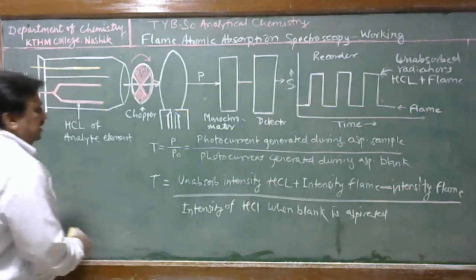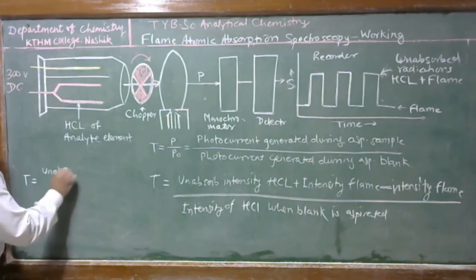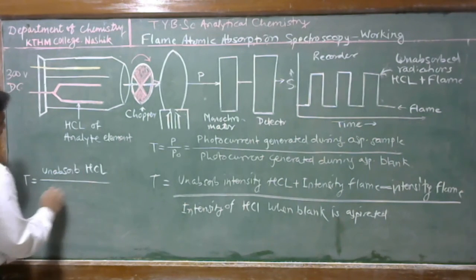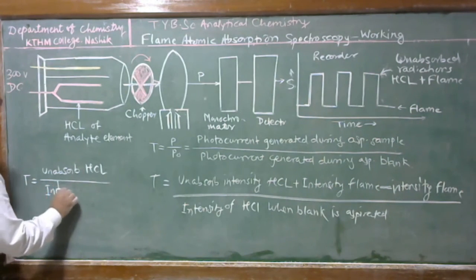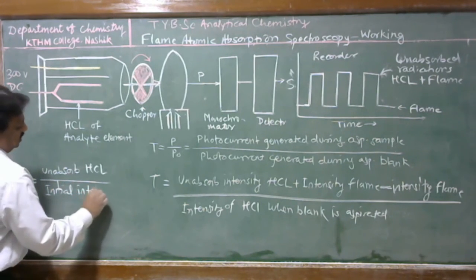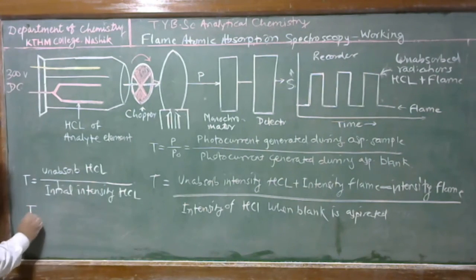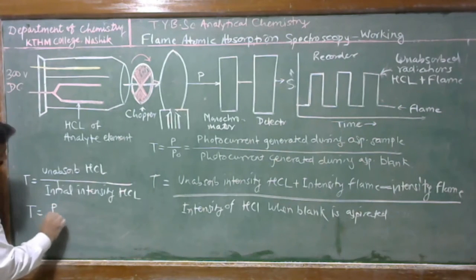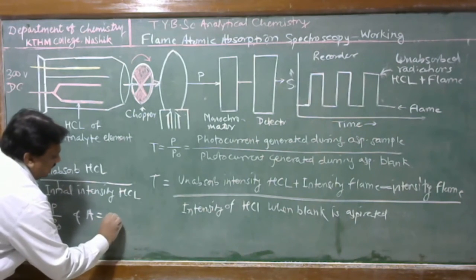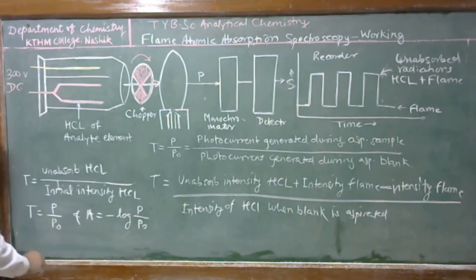Then T is equal to the unabsorbed radiation from the hollow cathode lamp over the initial intensity of the hollow cathode lamp, that is P upon P0, and then A can be easily determined as minus log T, that is minus log of P upon P0.